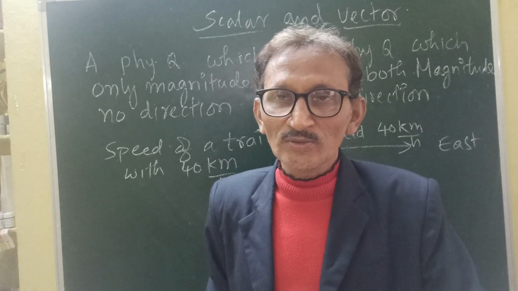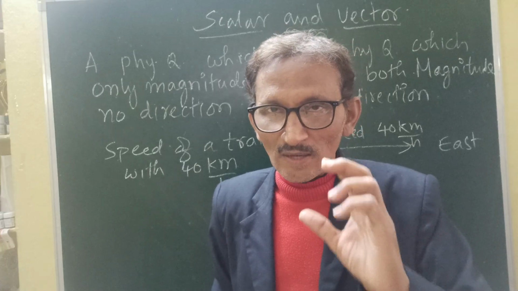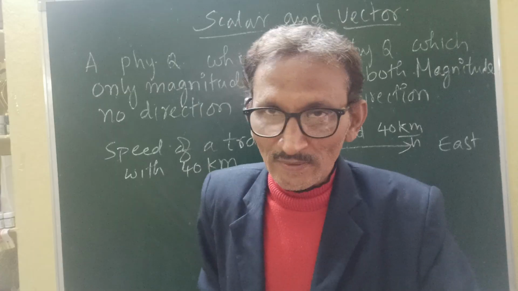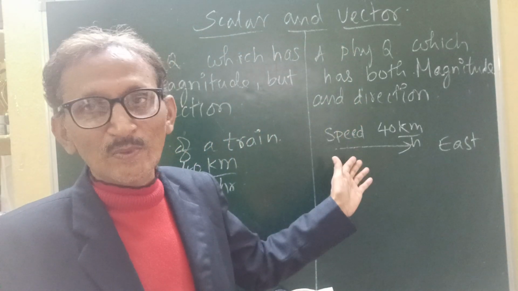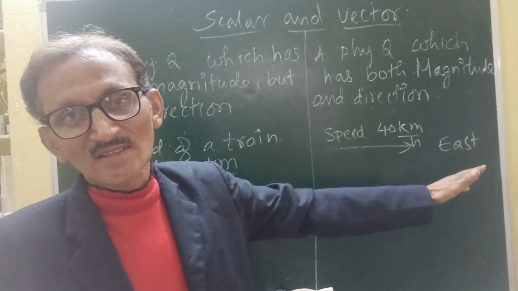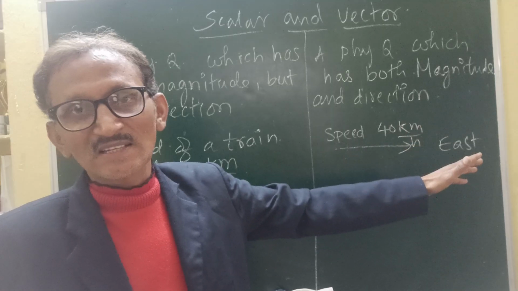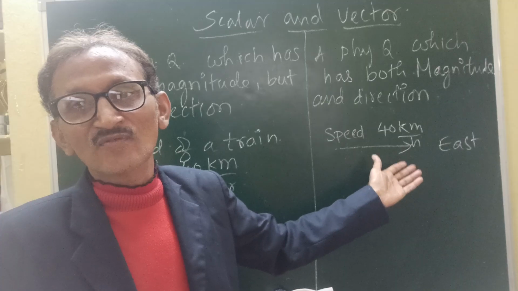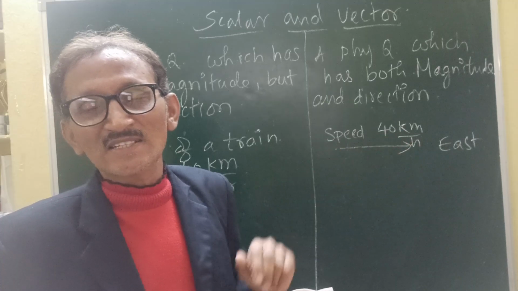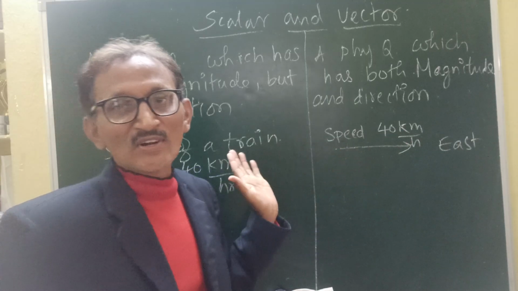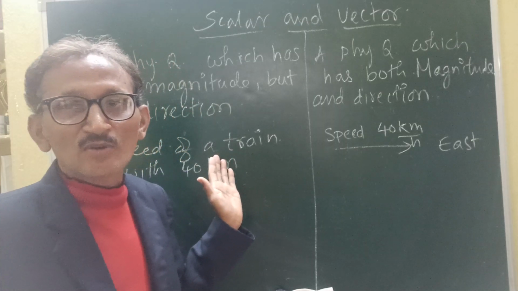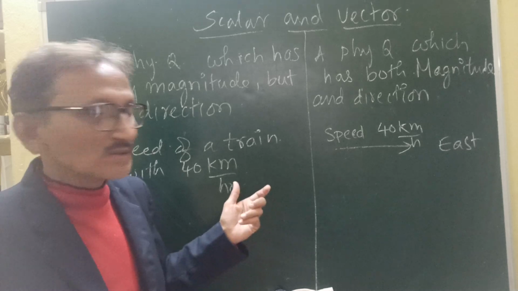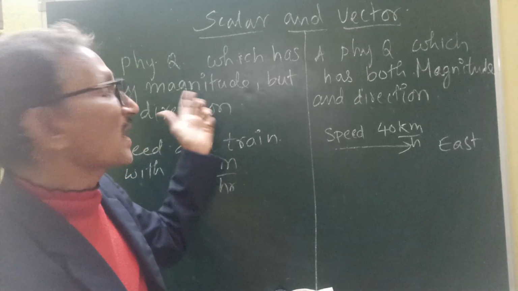The meaning of magnitude is some number. It is going with some speed. Here the speed has a specific direction, and a speed with a specific direction I call velocity. The train has a velocity of 40 kilometers per hour towards the east direction. The speed of the train here is a scalar quantity: it is going with a speed of 40 kilometers per hour but no direction. So we express that in terms of magnitude.